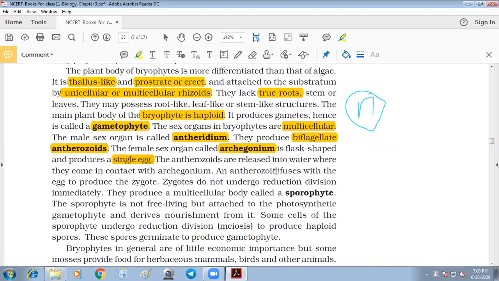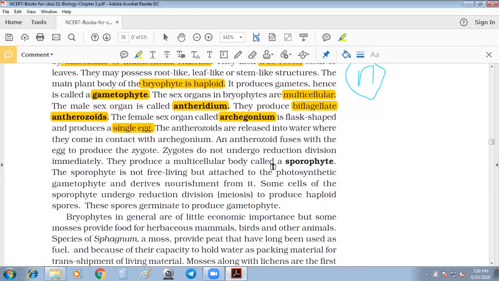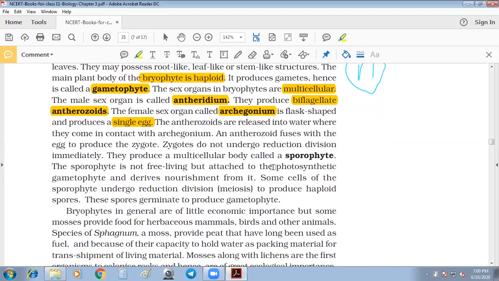The antherozoids are released into the water. So the archegonium and antherozoids come in contact through water, right? So it has oogamous type of reproduction, which I told before reading the NCERT text. You need to know that. An antherozoid fuses with the egg to produce a zygote. That we already know; it's a common process.